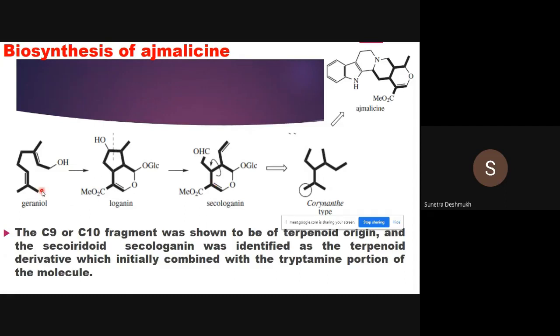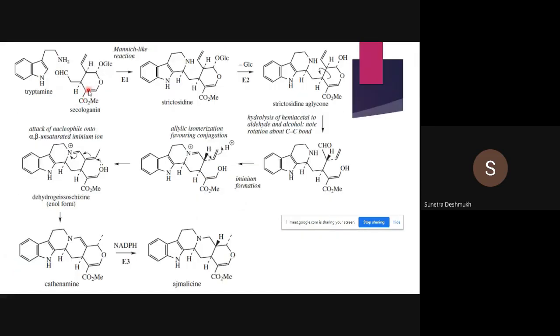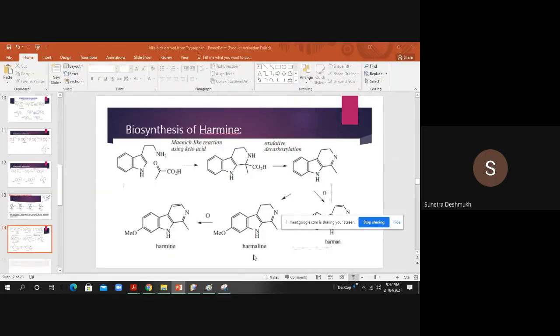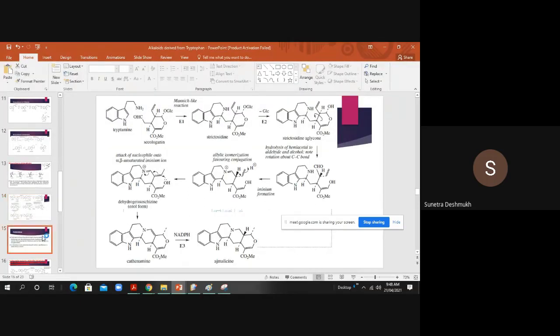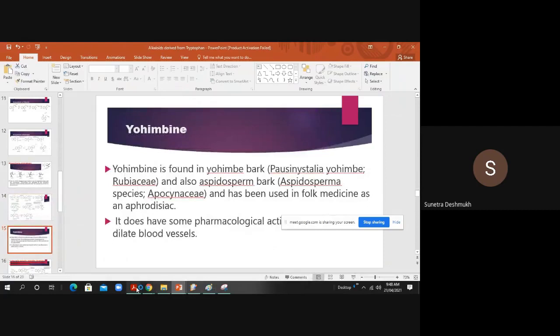So we have combined secologanin from the terpenoid and tryptamine, and by reaction between these two, at the end we get ajmalicine. Pay attention here: at the end we count 1, 2, 3, 4, 5 rings, that means four 6-member rings and one 5-member ring in ajmalicine. Next we will see the biosynthesis of yohimbine.